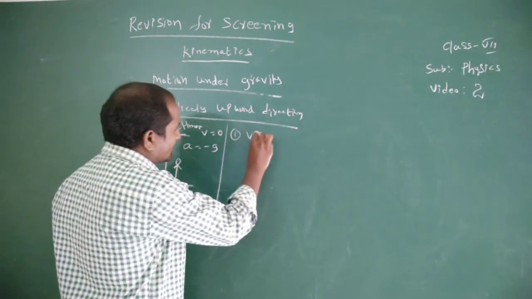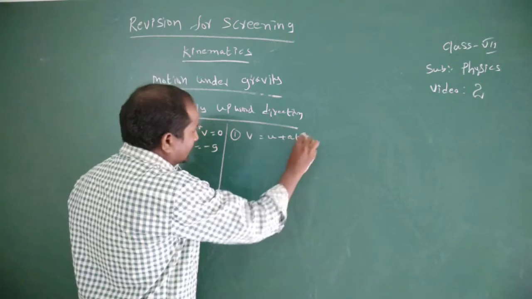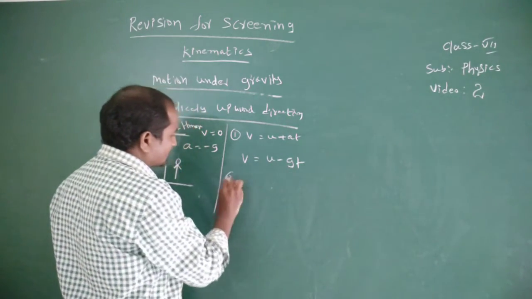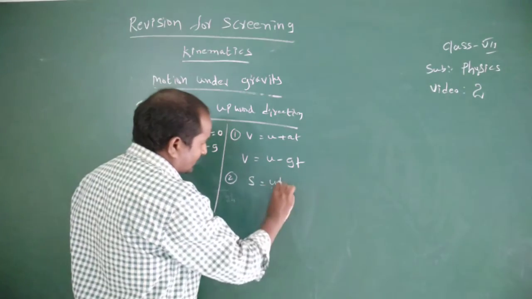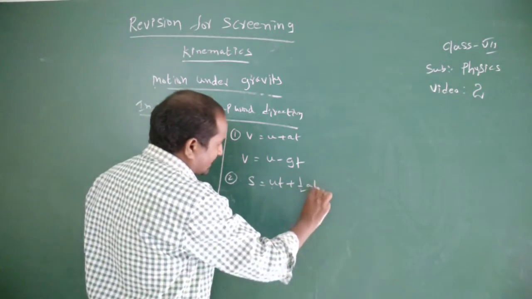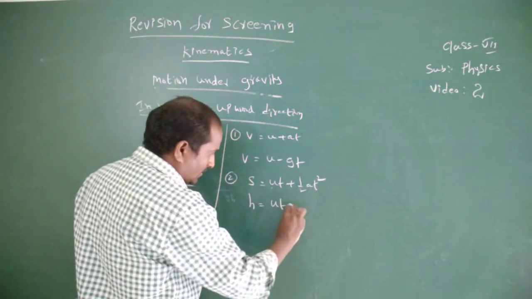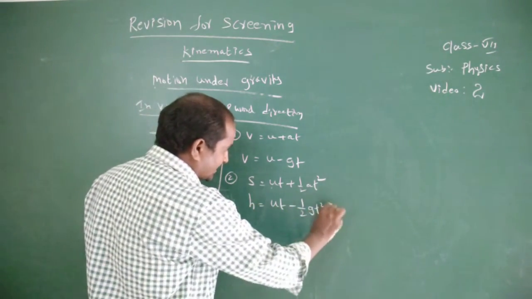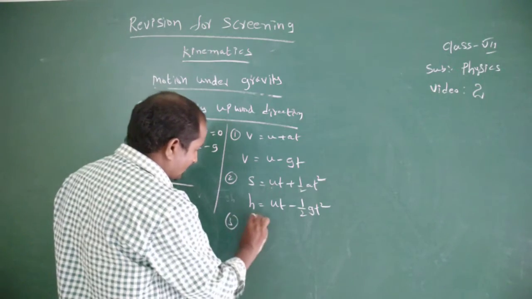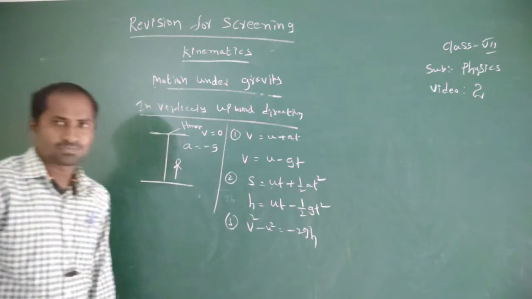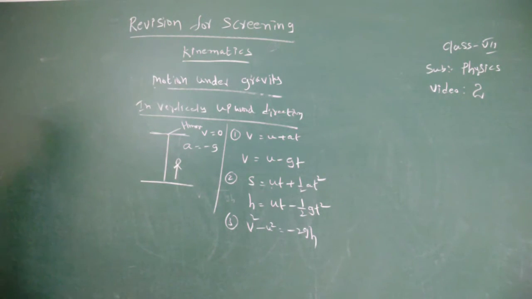First equation, v equal to u plus at, you can write v equal to u minus gt. The second one, s equal to ut plus half at square, here s means h, so h equal to ut minus half gt square. The third one, v square minus u square equal to minus 2gh. These are the equations for the vertically projected body.